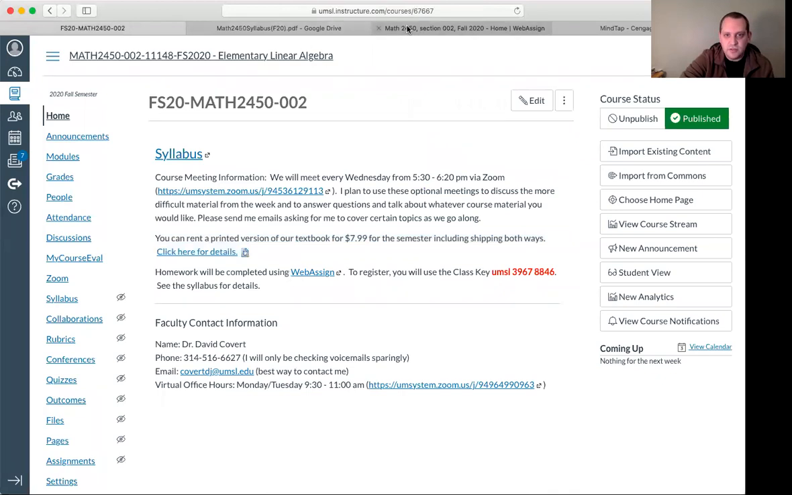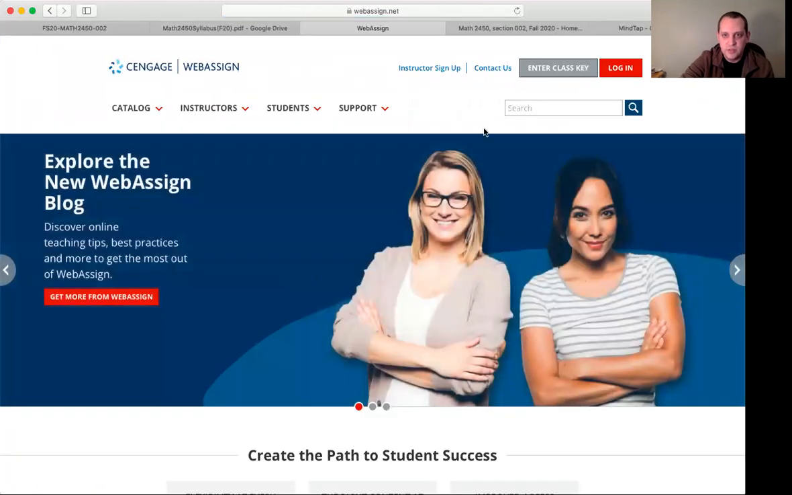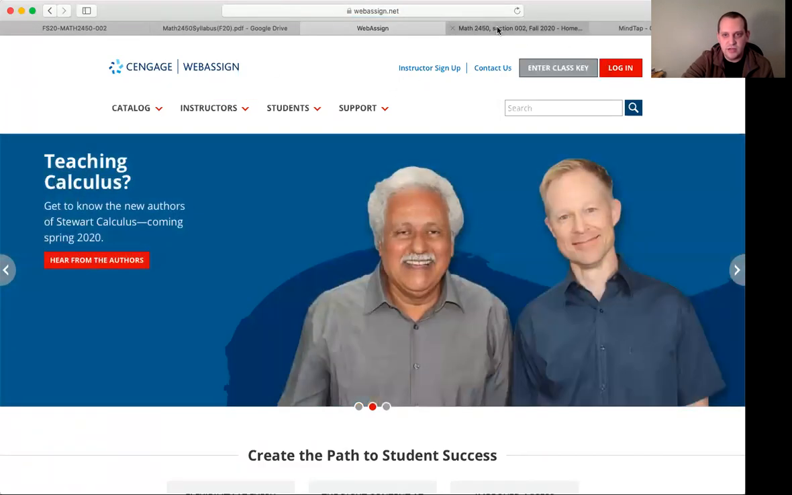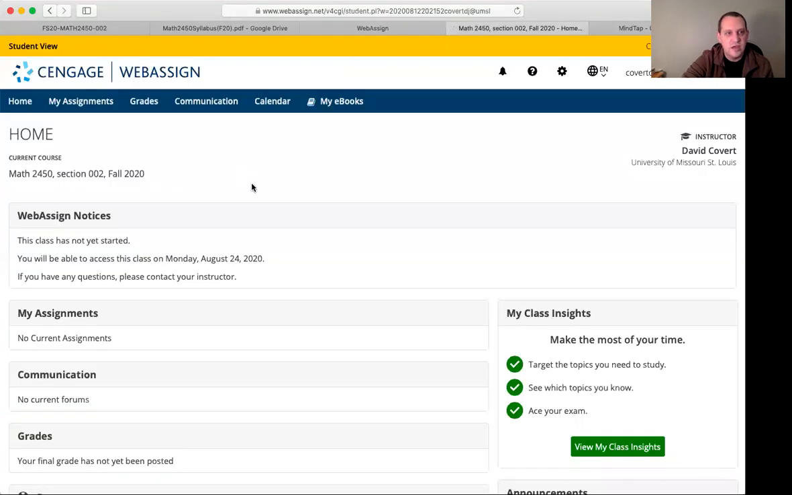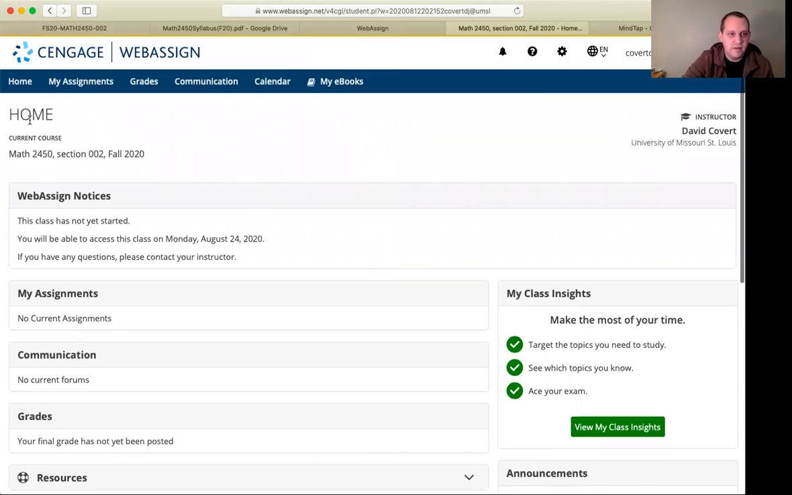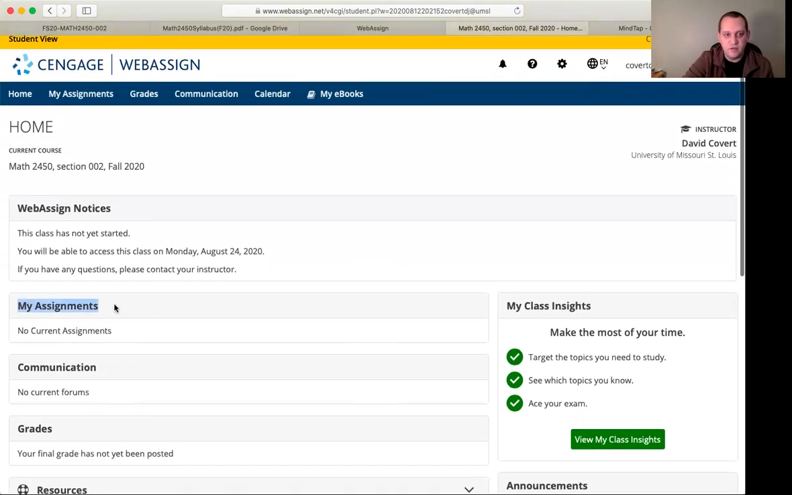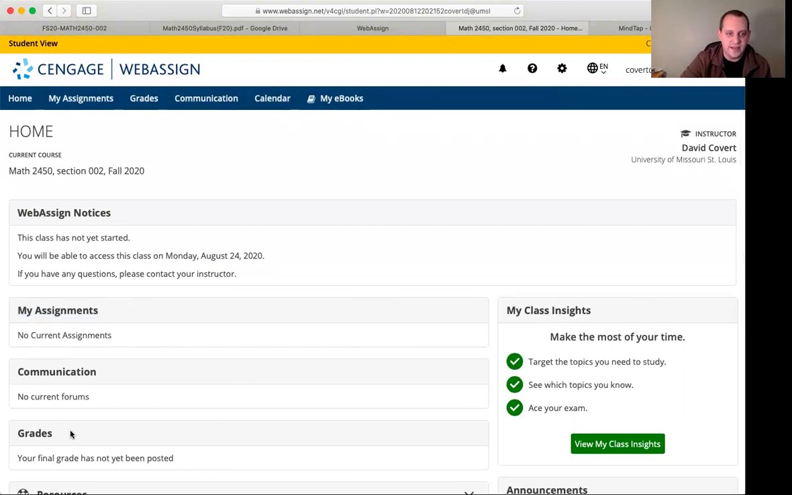Let's next go over to Webassign. So if you go to webassign.net, I'm just going to click this link and show you. So if you go to webassign.net and you click up here for enter class key, you'll do this just to enter the class. And then when you're actually entered into the class, what'll come up is basically your view of the class. Okay, so it'll have our Math 2450 and the section number, and then you'll have your assignments here. So I don't have any assignments set for you. They won't show until the first day of class, so August 24th. So your assignments will eventually be there.